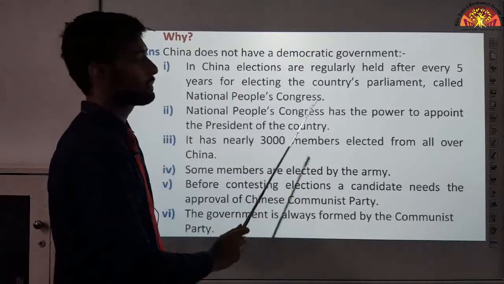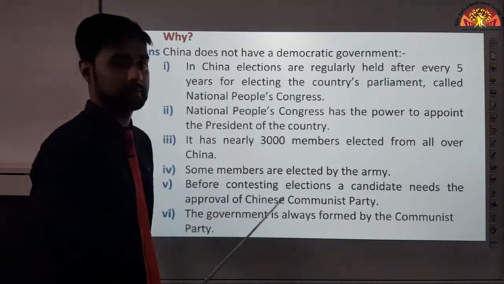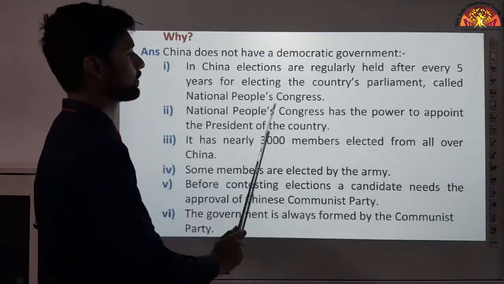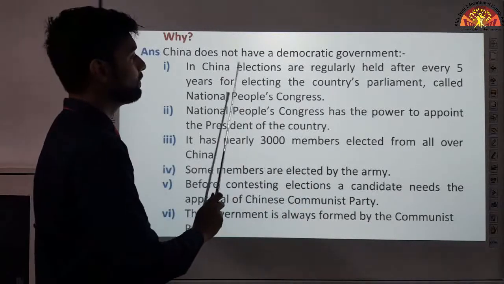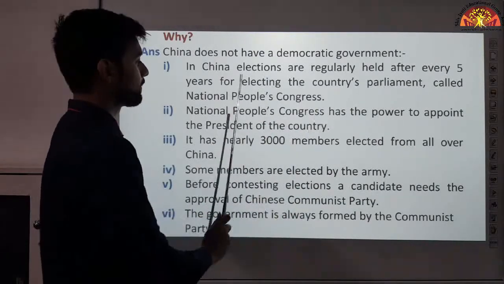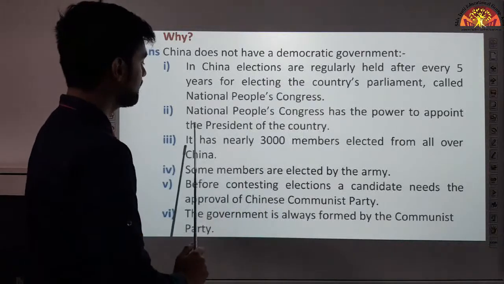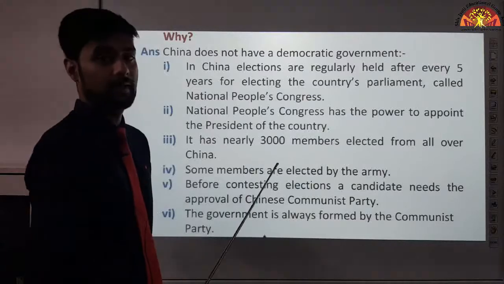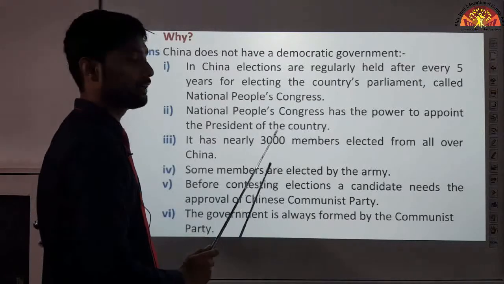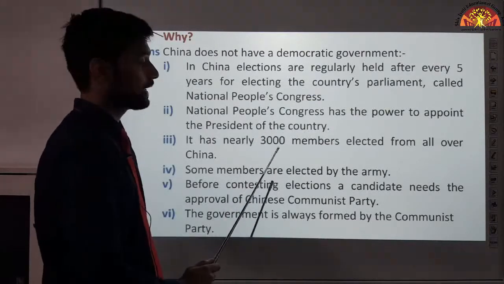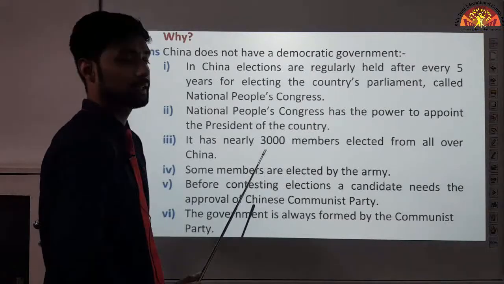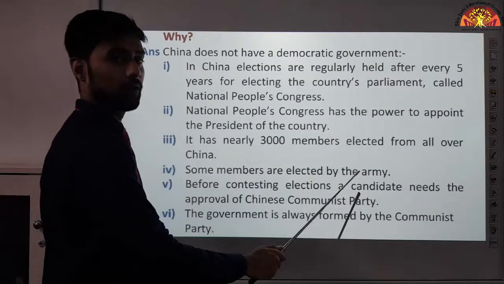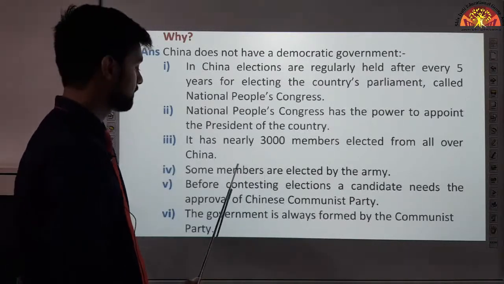What is the name of the Chinese parliament? National People's Congress. National People's Congress has the power to appoint the president of the country. Now the people who will be elected in the parliament, they will appoint the president of the country. It has nearly 3,000 members elected from all over China. And how many members are elected in the parliament of China? 3,000 members from all over the country. Some members are elected by the army. Okay, the army also elects members.